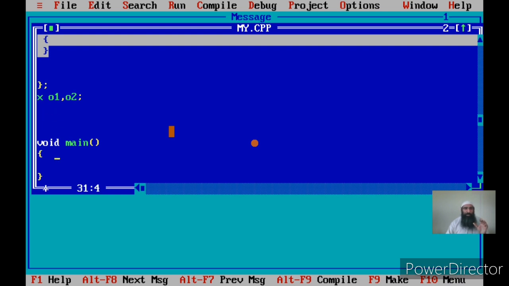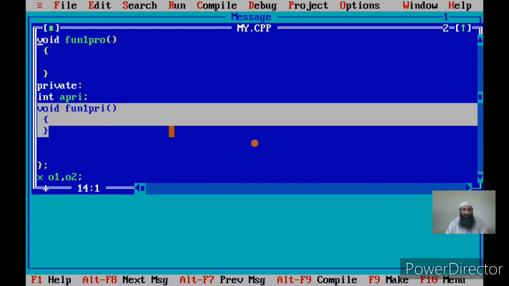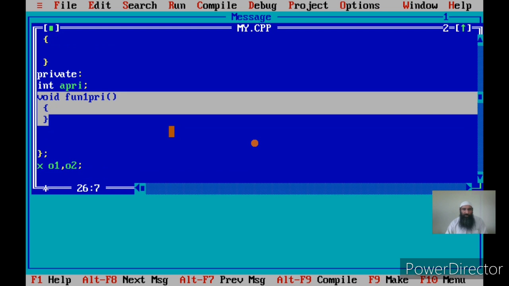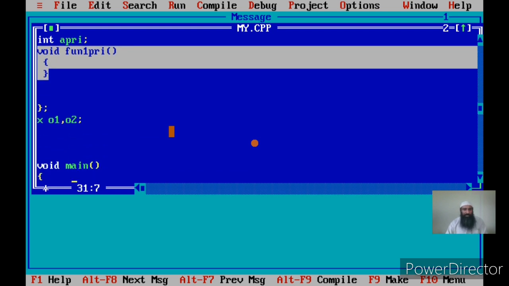Let me create some local objects within the main. So this clarifies again, we have local objects. O3 is a local object, because it has been declared within the main. O1 and O2 are global objects. This is the same as a declarative statement: we have a user defined data type followed by variable names or object names. That data type is X, since the name of the class is X. So X is a user defined data type. The name of the class acts as a data type.